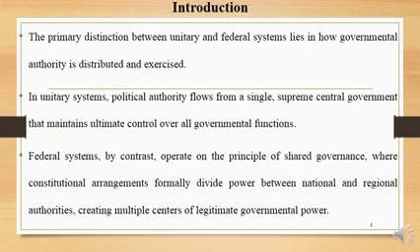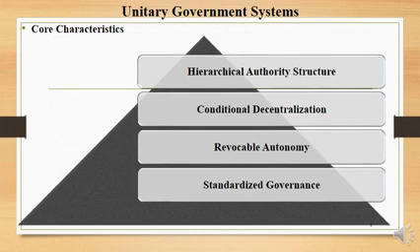In a unitary system, political authority flows from a single supreme central government that maintains ultimate control over all governmental functions. The federal system, by contrast, operates on the principle of shared governance, where constitutional arrangements formally divide power between national and regional authorities, creating multiple centers for legitimate governmental power. The unitary government system's characteristics are the hierarchical authority structure, constitutional decentralization, revocable autonomy, and standardized governance.